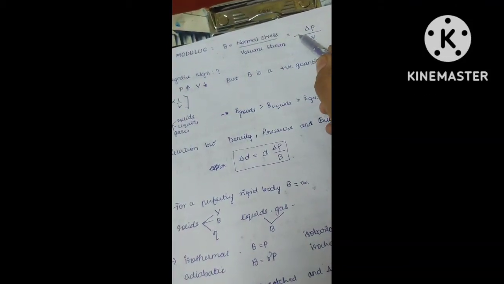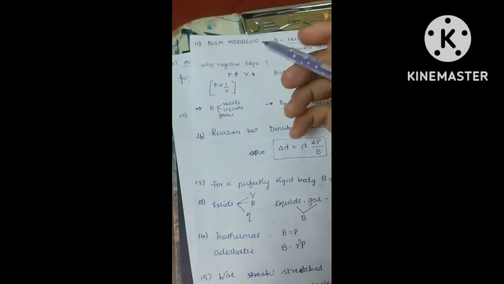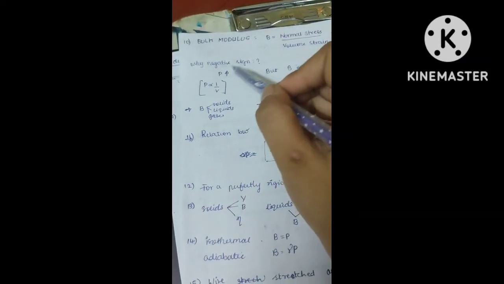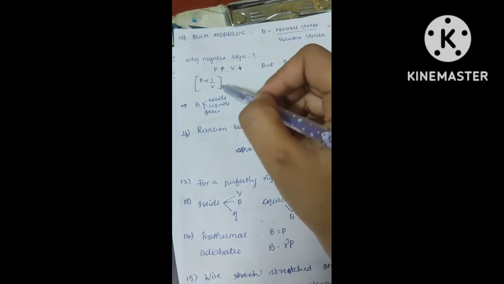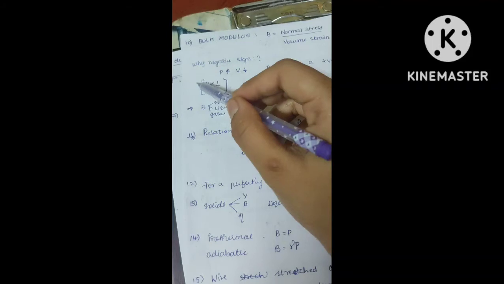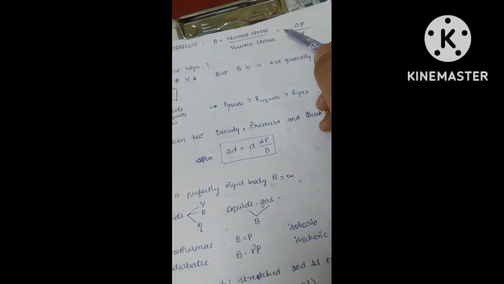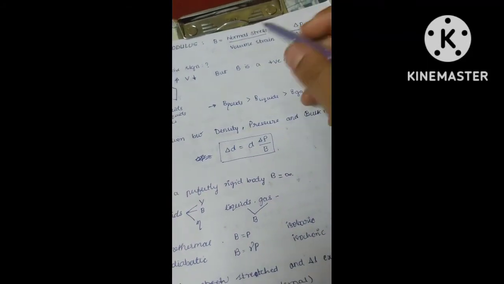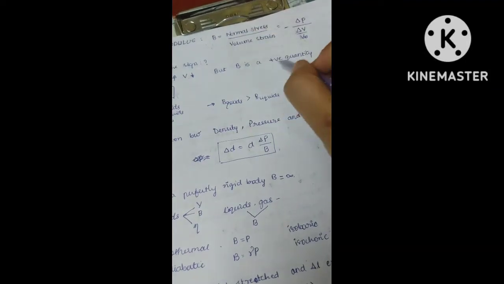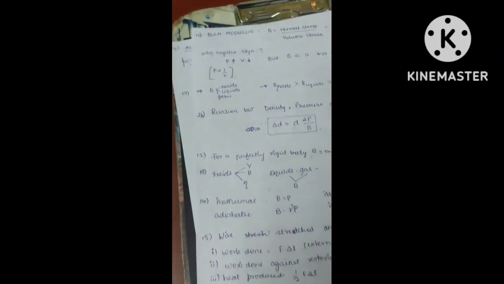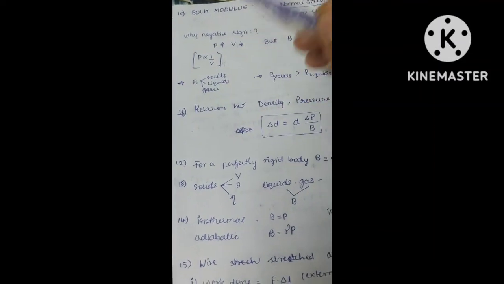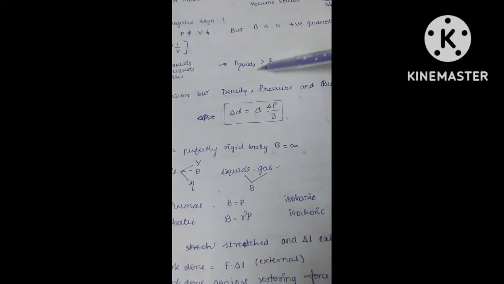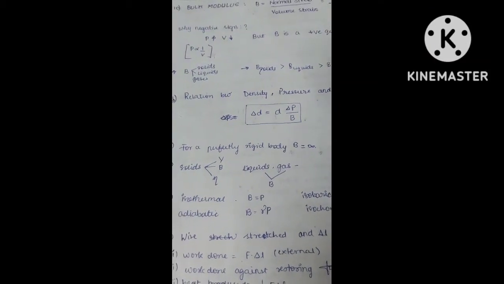And I have kept a negative sign here. Why? Because pressure and volume are inversely related by Boyle's law. So if pressure increases, volume will decrease, and if volume increases, pressure will decrease. So inversely related, here comes a minus sign. But the whole B value will be a positive quantity only, don't worry. Now bulk modulus will be there for solids, liquids and gases. Also bulk modulus of solids is greater than liquids, which is greater than gases. So these are the important points relating to bulk modulus.